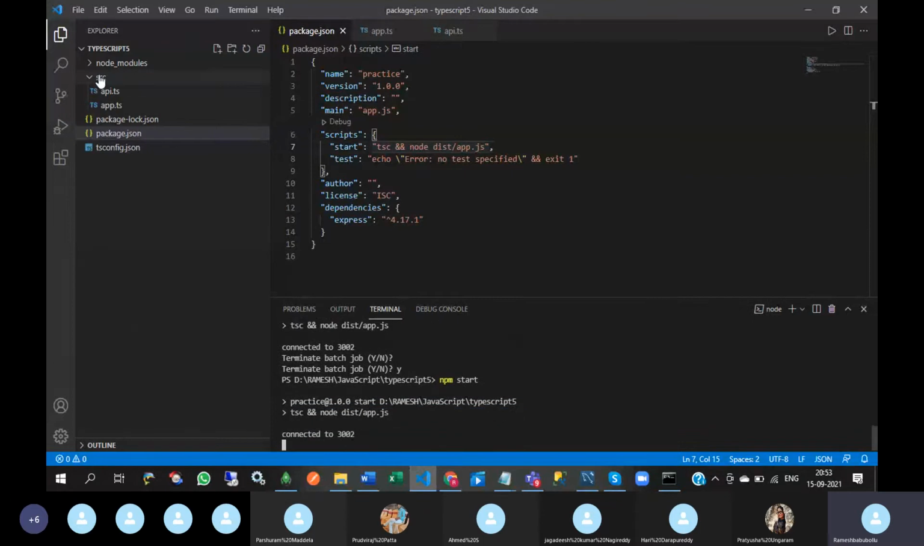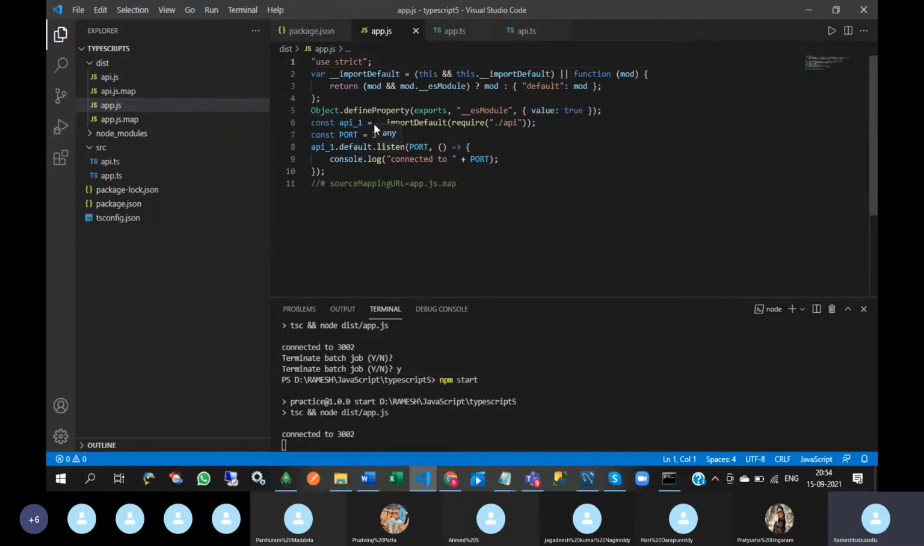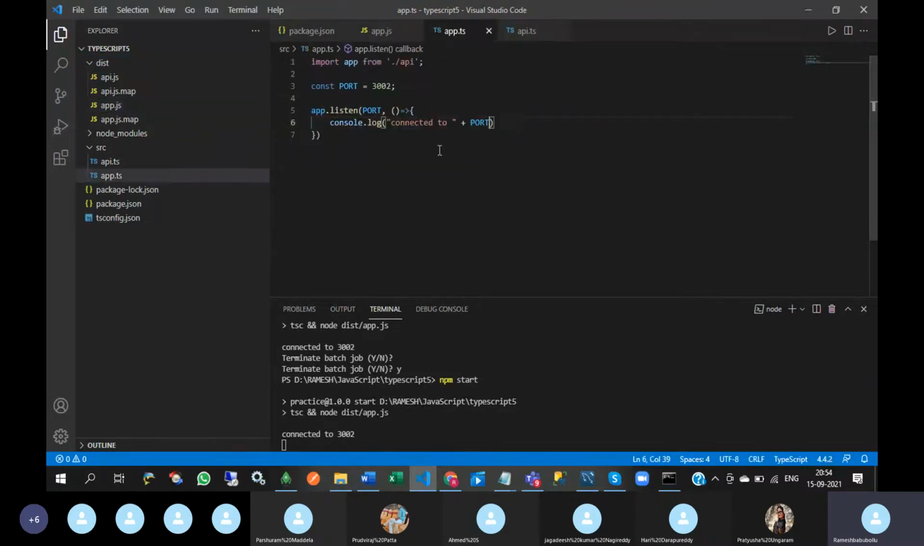See this dist folder. In that dist folder, till now we have created two files only, app.ts and api.ts. So app.js is there. This is the equivalent code of app.ts. Okay.